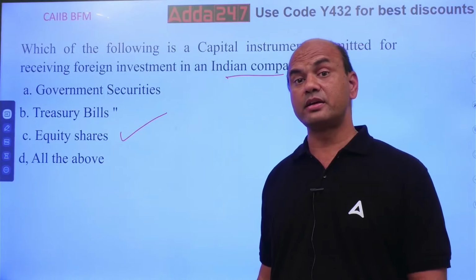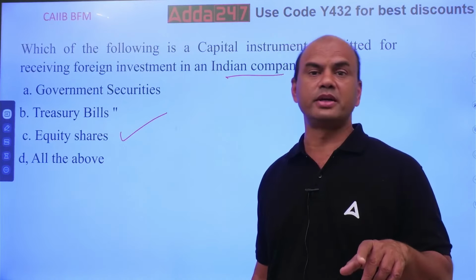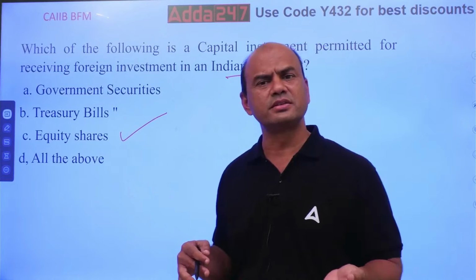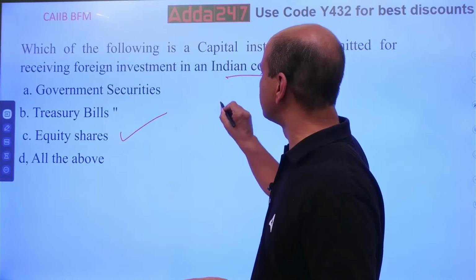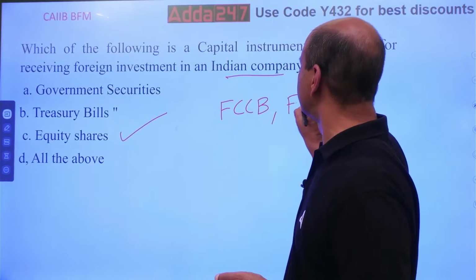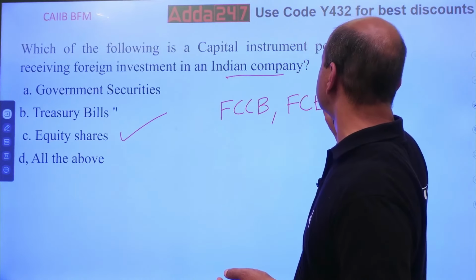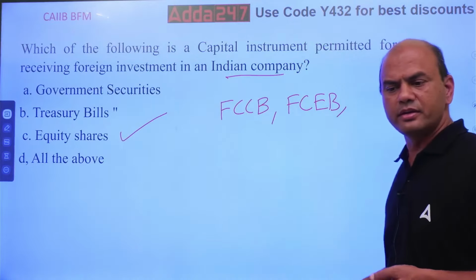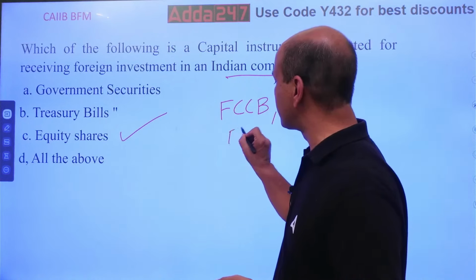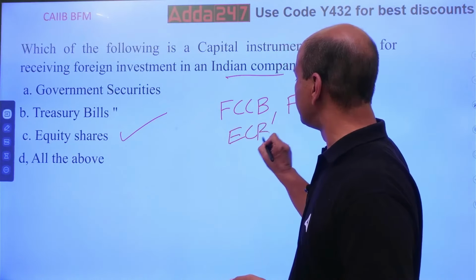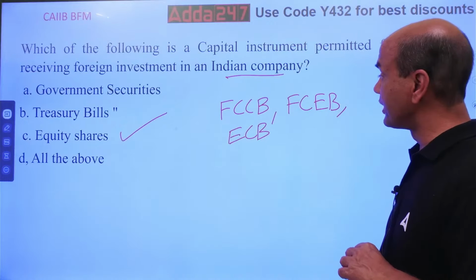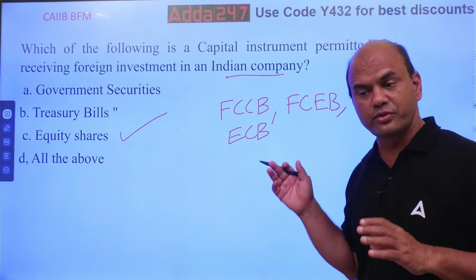Now, what did I say earlier? This is not the only instrument. Equity shares is one. There are various others. There are FCCBs, foreign currency convertible bonds. FCEBs, foreign currency exchangeable bonds. There is ECB, external commercial borrowing. So that is also there, plus others. These are only a few which I have given.